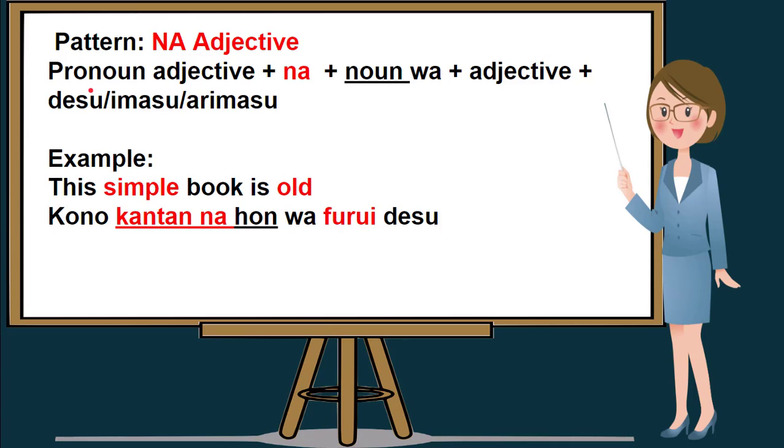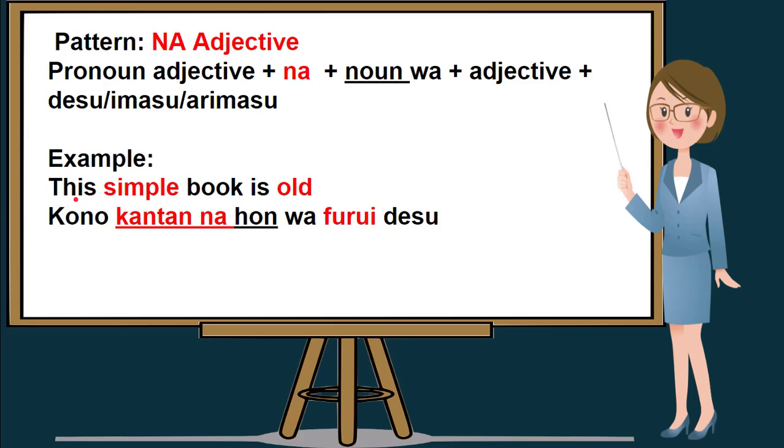So I'll repeat. Our pattern in our next example will be pronoun, adjective plus na plus noun plus wa plus adjective plus desu or imasu or arimasu. Our example is, this simple book is old.